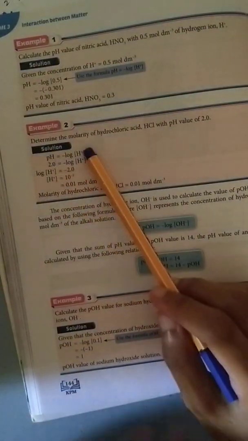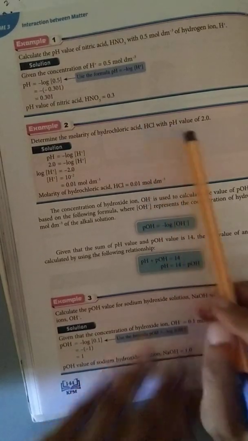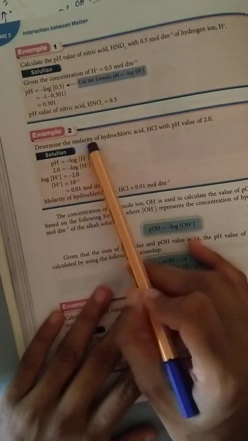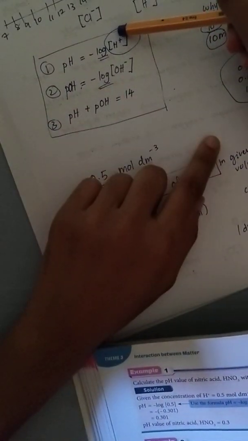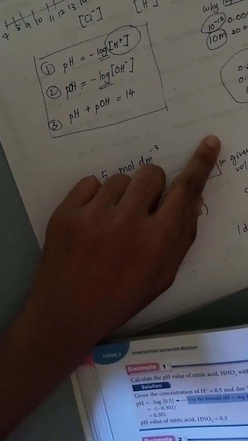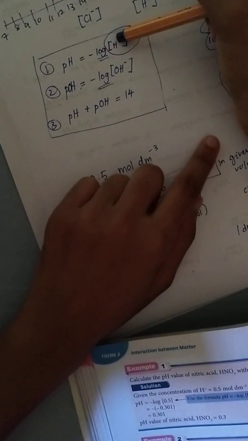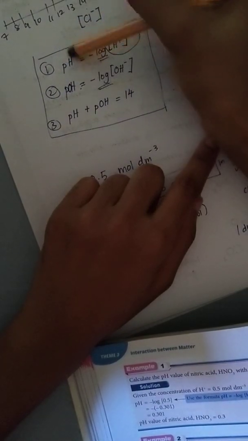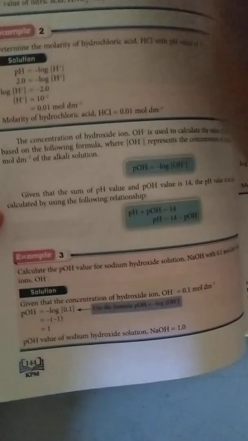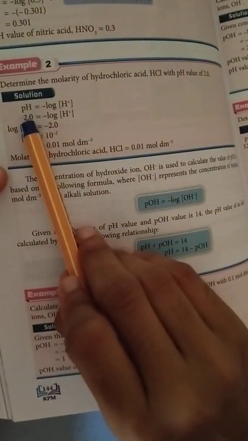Example number 2. Determine the molarity of hydrochloric acid with pH value of 2.0. So now what they're asking you is molarity, meaning this is the answer I want. This is molarity. But they give you this detail. So what do you do? It's the same thing. Just use the equation. But over here the value is 2.0.